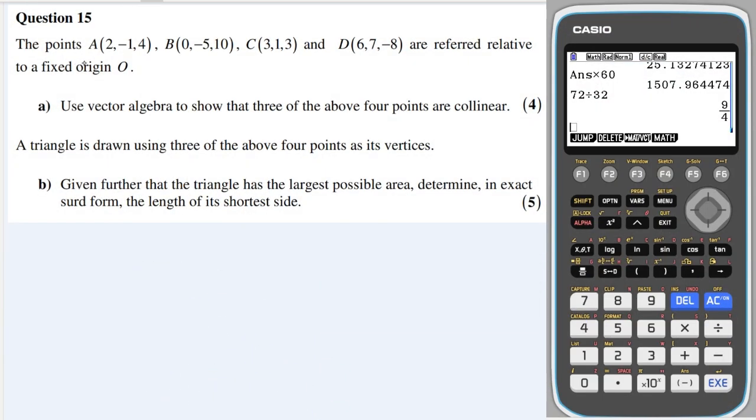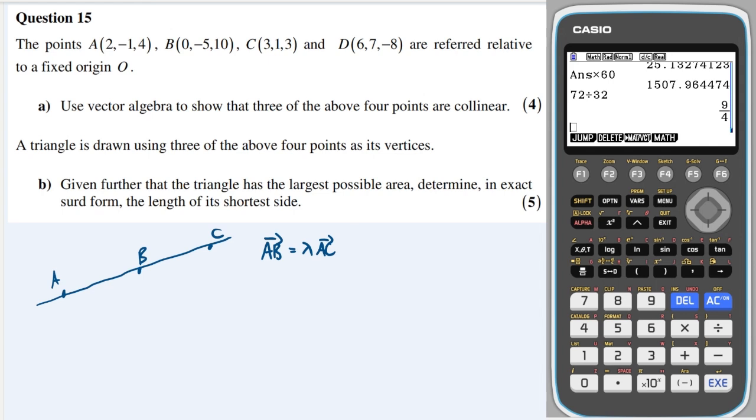Okay, question 15, we've got 4 points there, and it's asking us to use vector algebra to show that 3 of the above 4 points are collinear, which means they lie on a straight line. So let's imagine we had A, and we had B, and we had C. If they were collinear, they would all lie on the straight line, and it means that AB would be a multiple of AC, which would also be a multiple of BC.